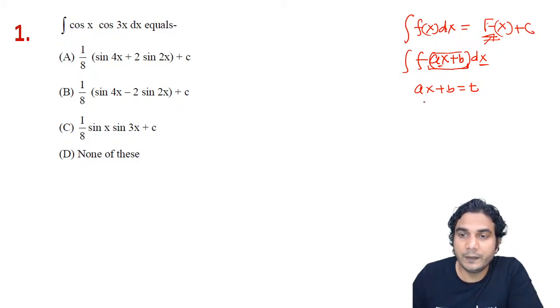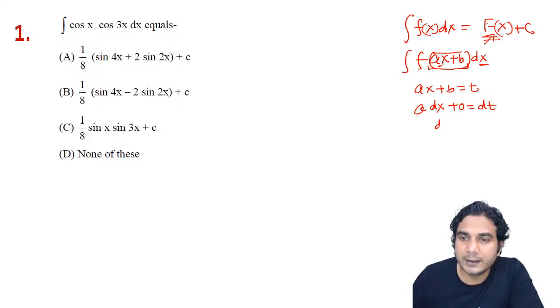When you differentiate it, a is a constant, differentiation of x is dx, differentiation of b is 0, and differentiation of t is dt. Or you can write dx upon dt is equal to, differentiating with respect to t, 1 upon a. So you're getting the relation between dx and dt. So dx is nothing but dt upon a. This way you can replace dx also in terms of t.